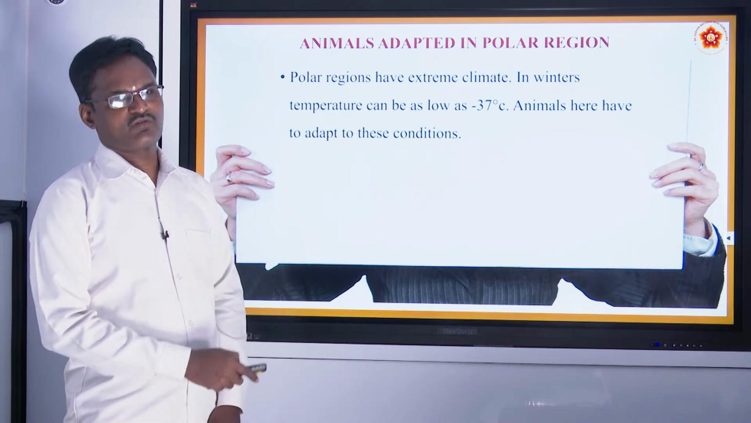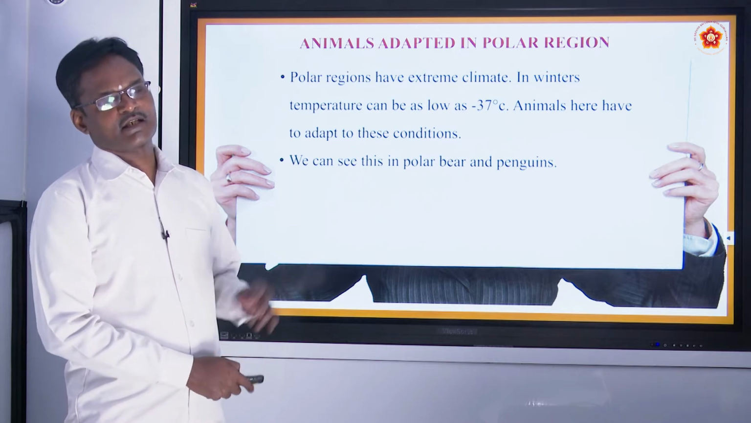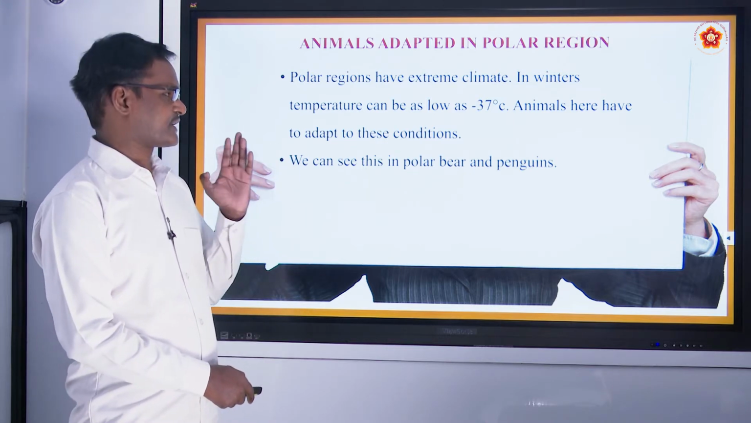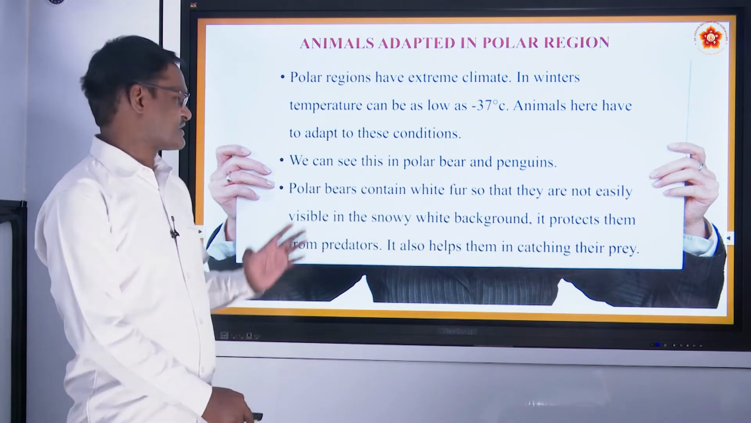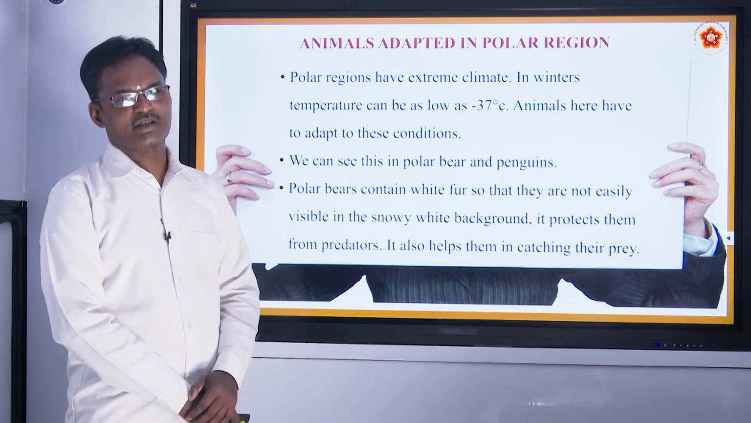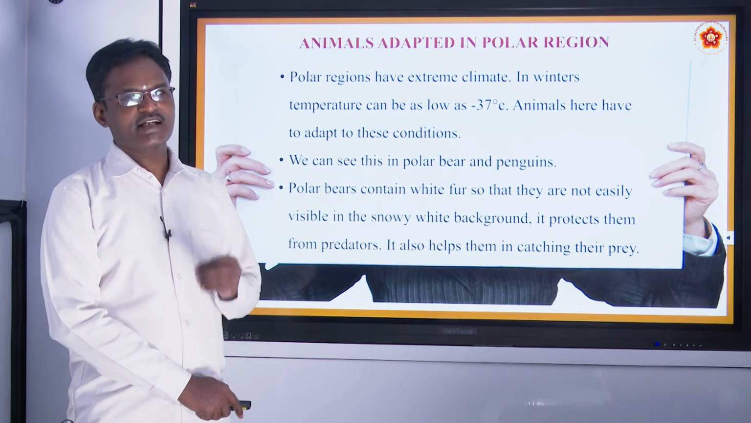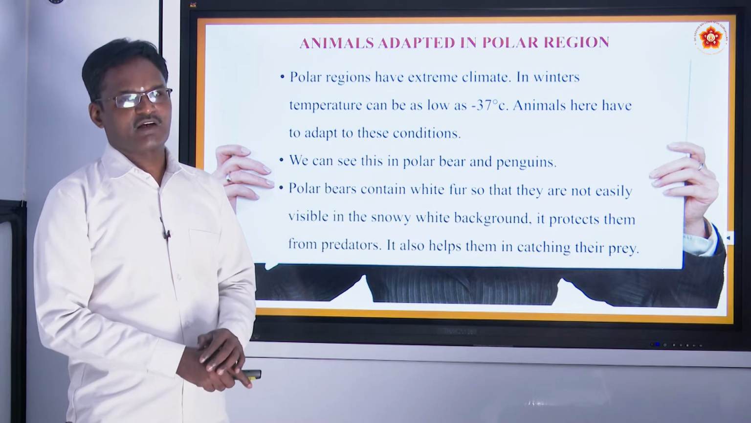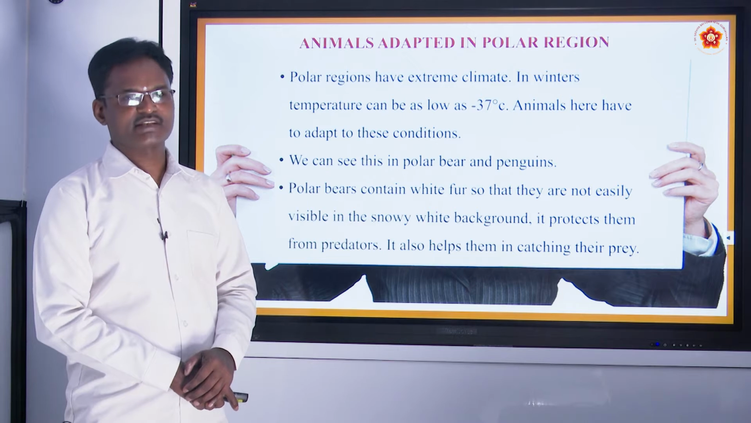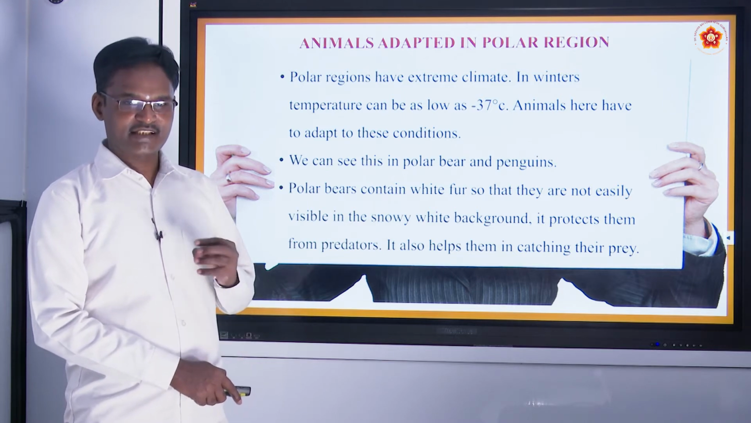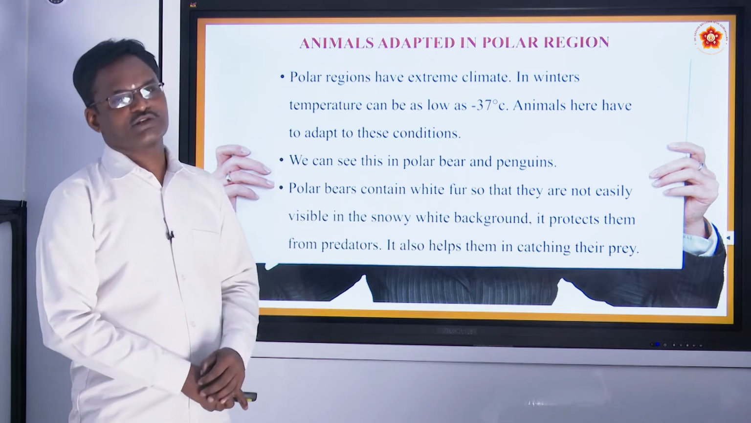There are different types of animals adapted to these polar regions. We can take the example of the polar bear as well as penguins. The specialty of the polar bear is that it has white fur. Fur is nothing but hair. It combines with the snow-white background, because the polar region has snow, which is white in color. So the color of the polar bear will merge easily with the snow-white background.